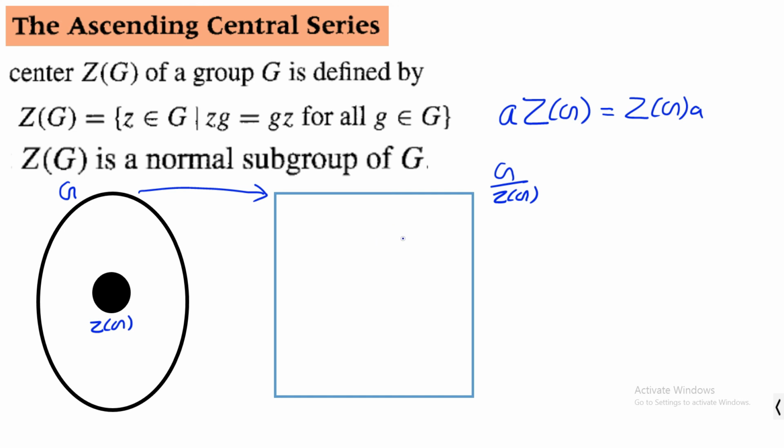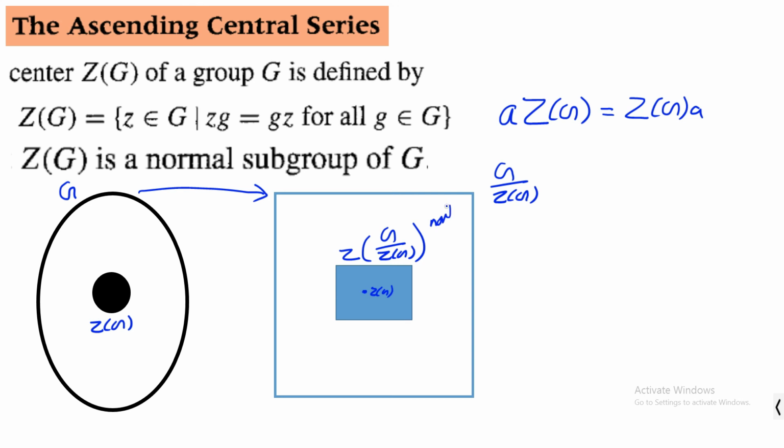Now, here Z of G is the identity element in this group, and if you take the center of this group, that is Z of G over Z of G, by this statement, you can see that the center of this group is a normal subgroup of G over Z of G.